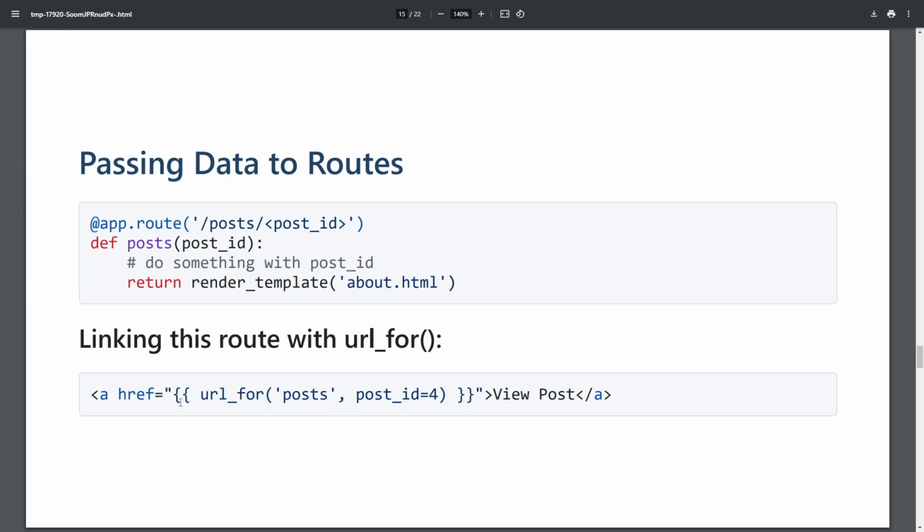How do we use url_for, which I mentioned before? So in our template, this is an HTML anchor tag, right? We take the href and we pass in this url_for, so posts, because this method here is called posts, and we pass in the post ID of 4, so that would go in here. And what this will do is generate a nice URL for us, and it'll point to /posts/4. So that's how we might use it in a link. And I'll show you more about that when we do the interactive demo.